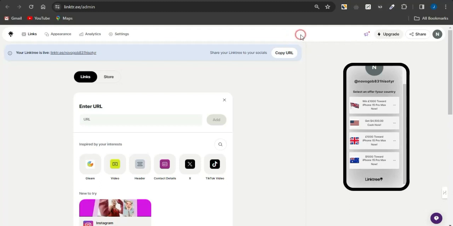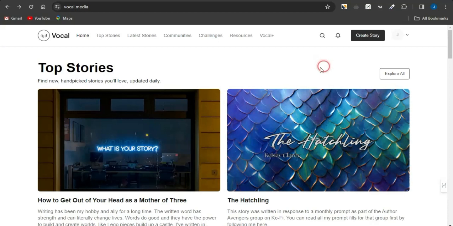Now the platform we're going to be leveraging to promote our offers is called Vocal.media. This is an amazing platform to get a lot of cool targeted traffic to your CPA marketing offers. You can go on to writing cool and amazing stories, as this is a very cool platform that connects writers and readers together.